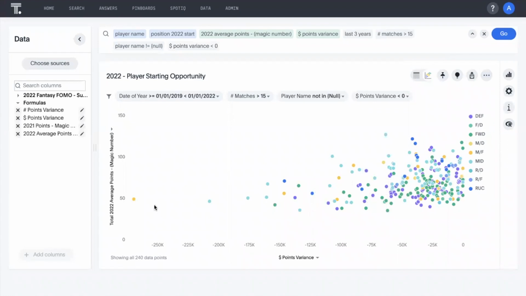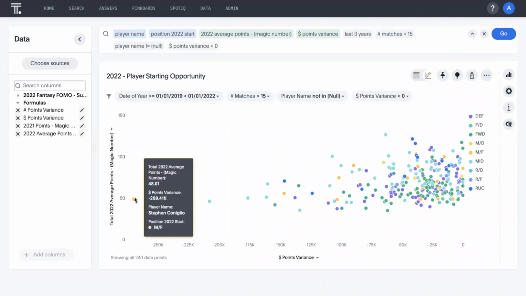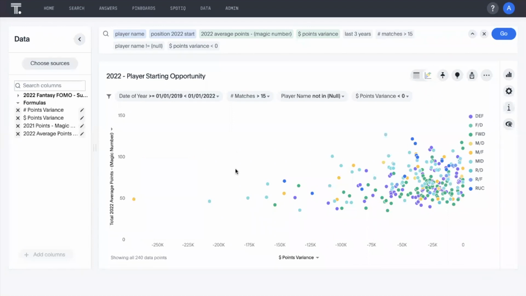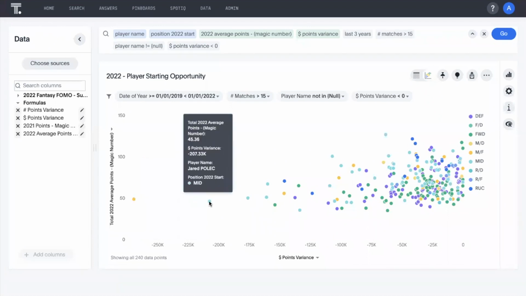This is quite interesting. This outlier here is Stephen Canelio, whose current pricing has him as an average of 48 points per match. But across the last 3 years, this is an opportunity of potentially $270,000 if he gets back to his average pricing over the last 3 years. So this is a great opportunity for Stephen Canelio. Let's look at some of these other players on here. Who else do we have?